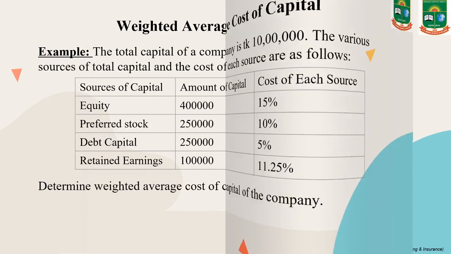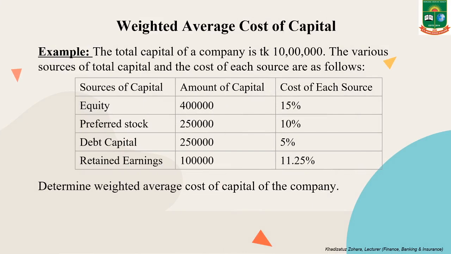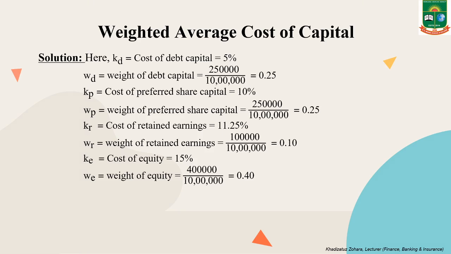So 2,50,000 divided by 10 lakh equals 0.25. In the same way, cost of preferred share KP equals 10% and weight of preferred share is amount of preferred share divided by total capital, that is 2,50,000 divided by 10 lakh equals 0.25. Cost of retained earnings here is 11.25%, and weight of retained earnings is amount of retained earnings divided by total capital. Here the amount of retained earnings is 1 lakh and total capital is 10 lakh, so 1 lakh divided by 10 lakh equals 0.10.